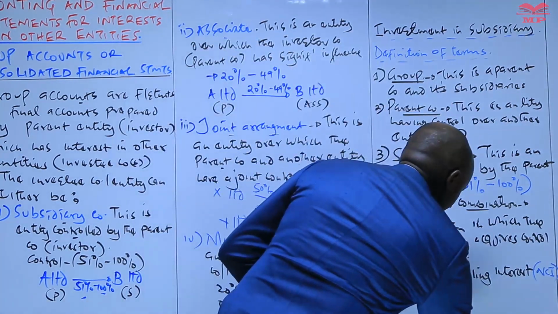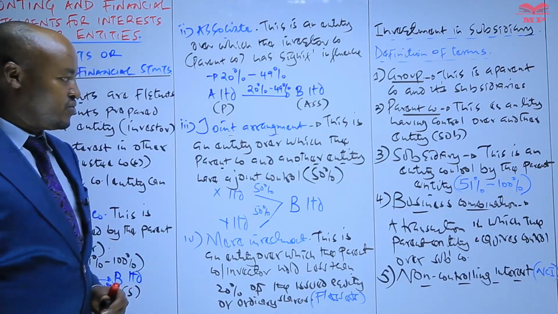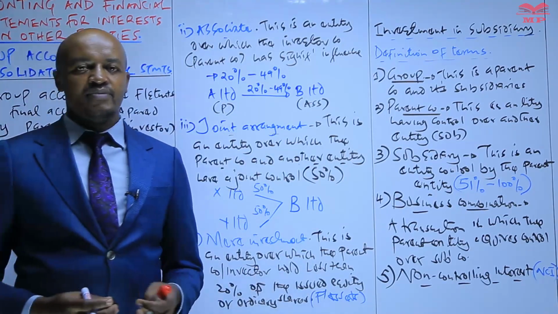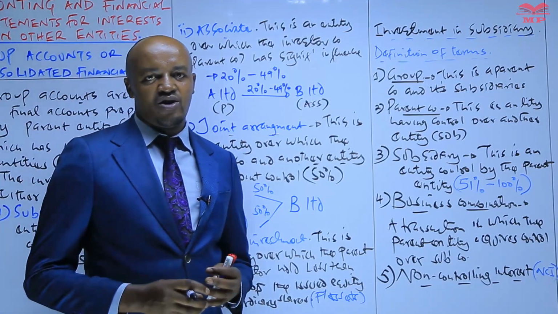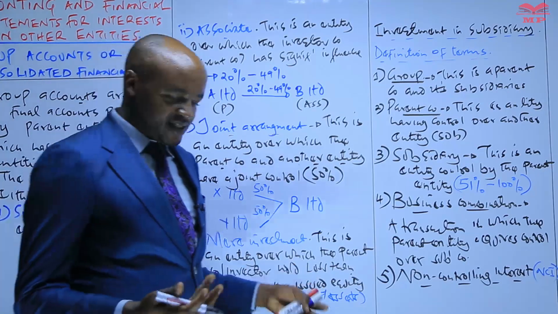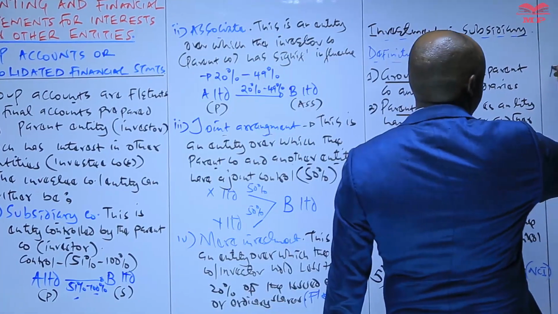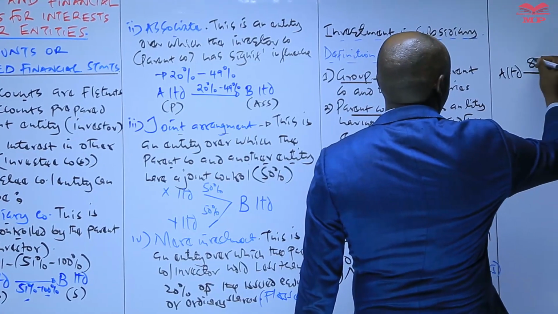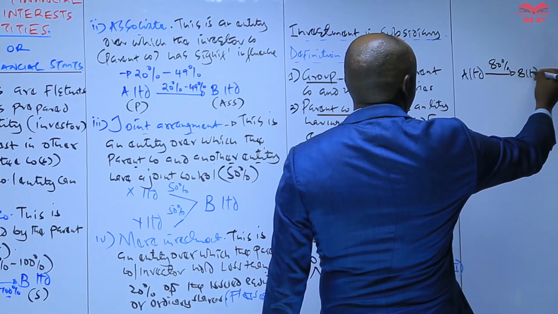So what do we mean by NCI, non-controlling interest? Basically this refers to the shares issued by the subsidiary company which are held by the minority shareholders. In this case, let's assume that A Limited acquires 80% of the shares issued by B Limited.